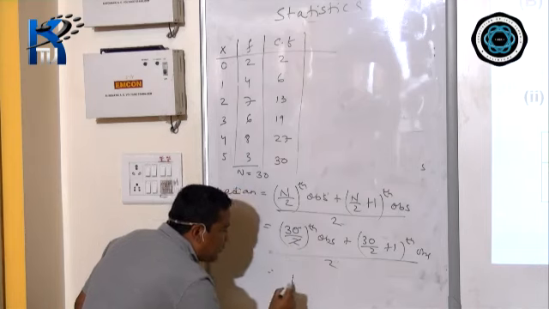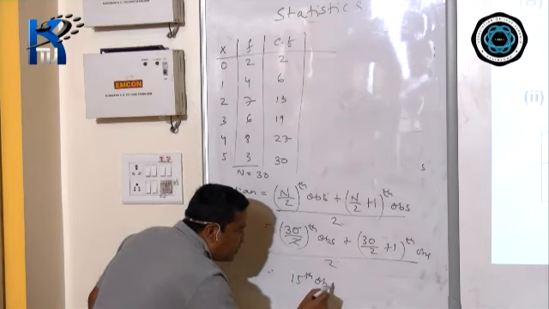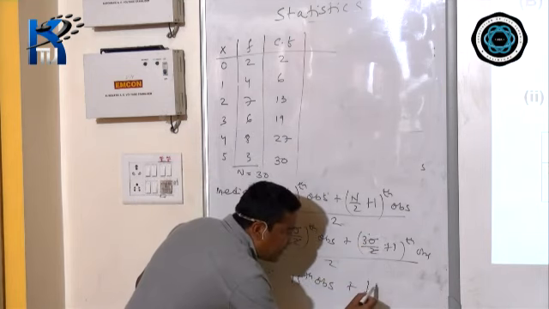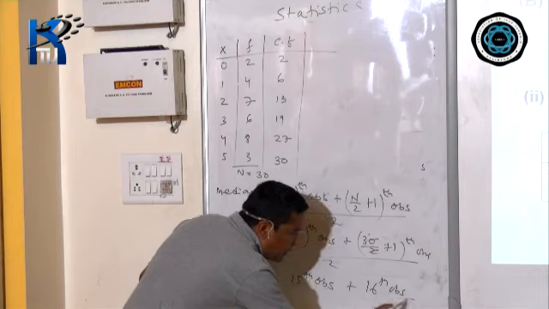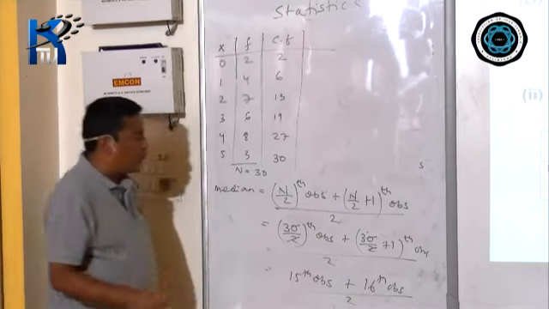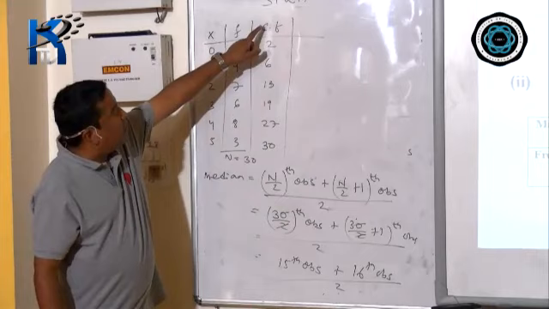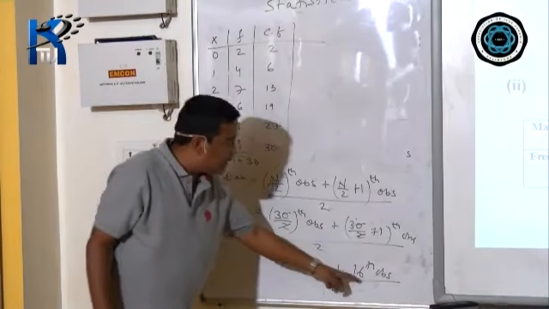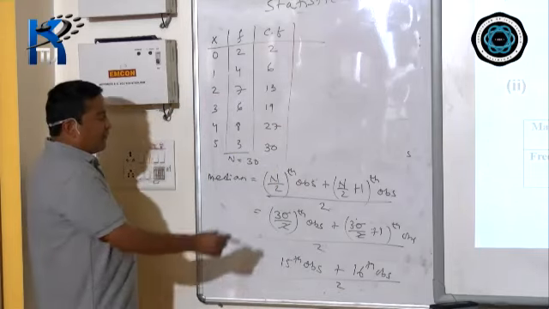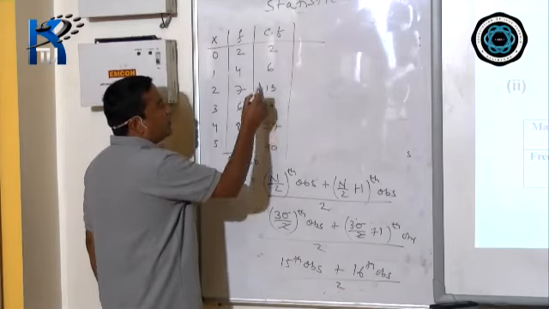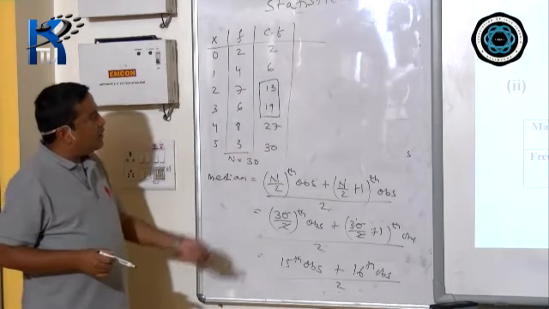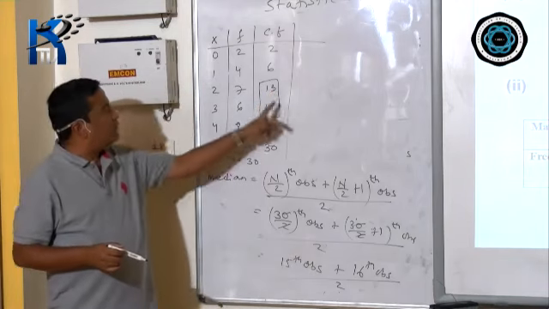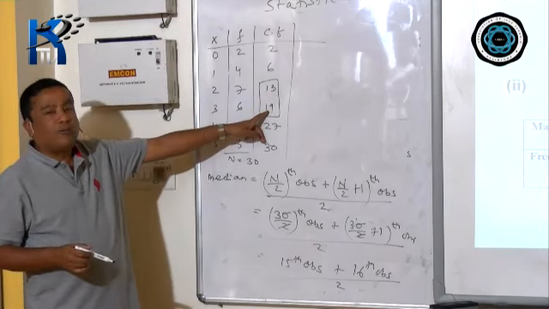If you cancel this, you will get the 15th observation plus the 15 plus 1, that is 16th observation, divided by 2. Now the 15th observation, you find out from this column. 15th is not there, and 16th also is not there. So 15 and 16 will come under these two. You cannot take 13 because 13 is less than your observation. So if not 13, you have to take the immediate higher number, that is 19.